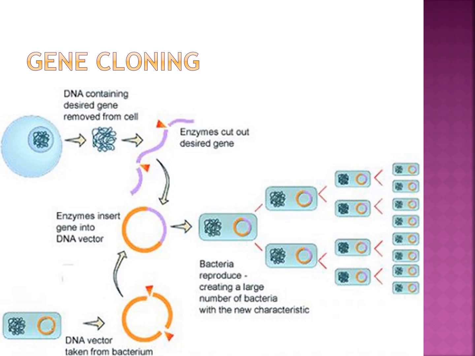How to understand? First, one cell has DNA containing the desired gene. The enzyme cuts out the desired gene. After the DNA vector is taken from the bacterium, the enzyme inserts the gene into the DNA vector.